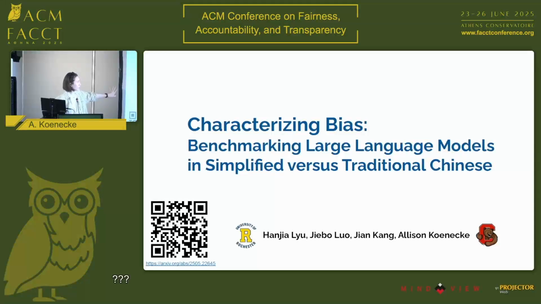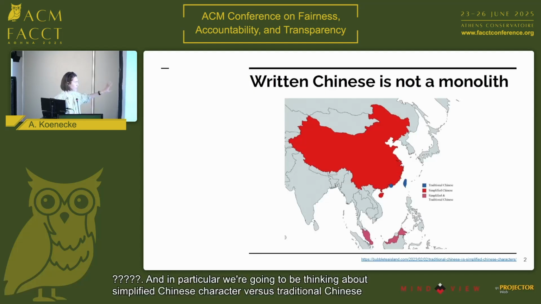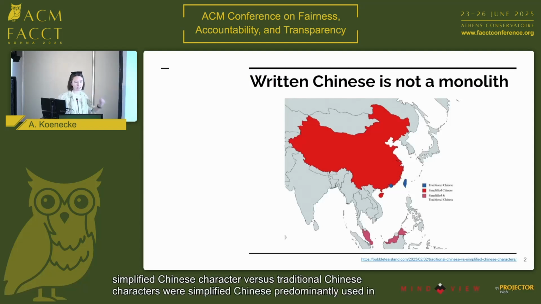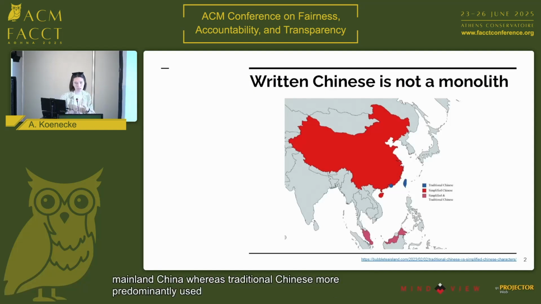I'll get started by talking a bit about our title. So we are going to be talking about characterizing bias, and this is in fact a pun on Chinese characters because we are going to be talking about Chinese in the context of LLM biases. And in particular, we're going to be thinking about simplified Chinese characters versus traditional Chinese characters, where simplified Chinese is predominantly used in mainland China, whereas traditional Chinese is more predominantly used in Taiwan, Hong Kong, Macau.